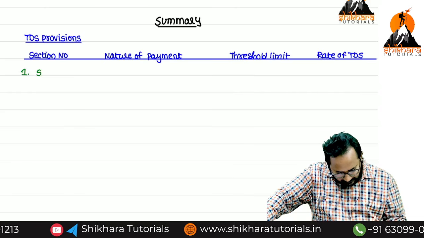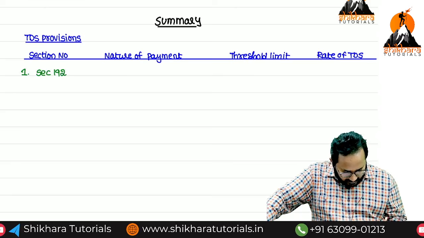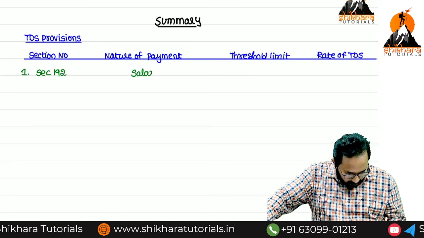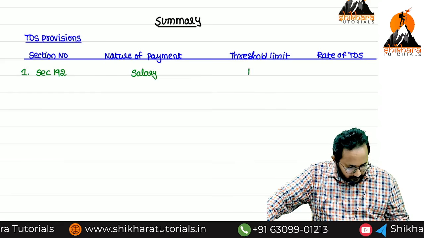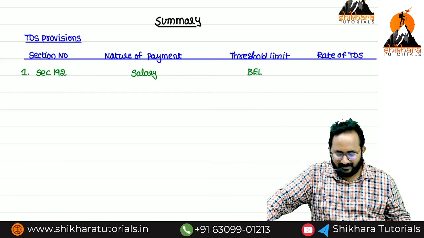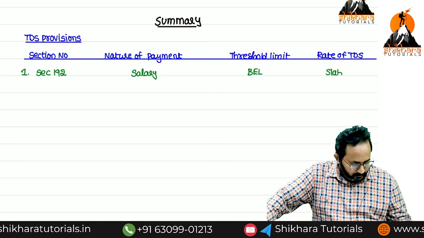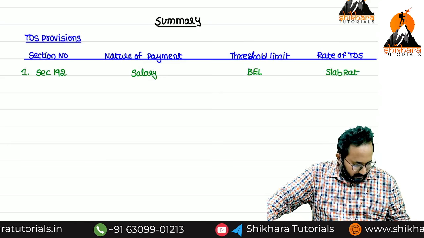What is that? TDS related to salary. What is the threshold limit? Basic exemption limit. Rate of TDS is slab rates.